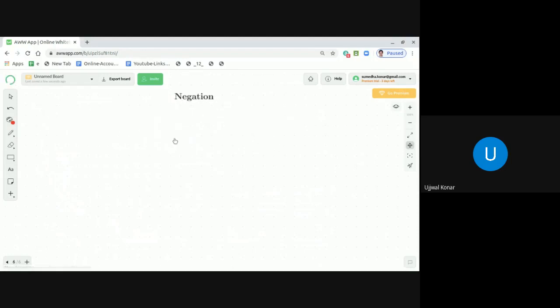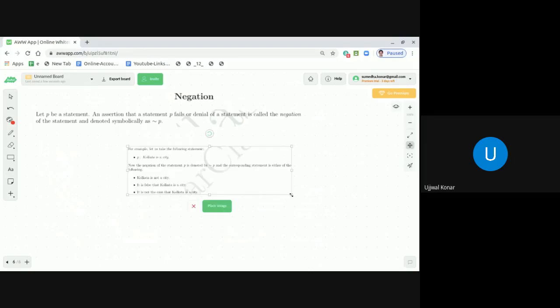Let P be a statement. An assertion that a statement P fails or denial of a statement is called the negation of the statement and denoted by tilde P. So let us take an example so that we can have a very clear idea. Let us take the statement like Kolkata is a city. Now we will see what we can infer from the negation of that statement.